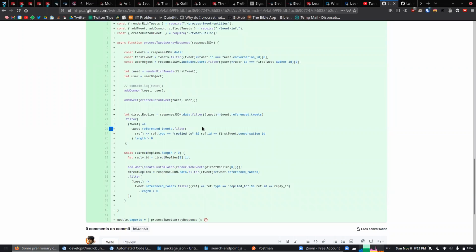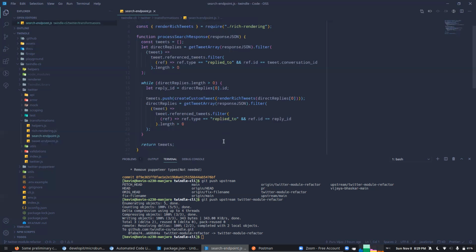Okay, so the first tweet does not have this tweet.reference_tweets, because there is no reply to it, so it does not have that part. I had to add that extra filter to process the other tweets, because otherwise I was getting an error saying reference tweets is undefined on the first tweet. Got it. So that was the only change.